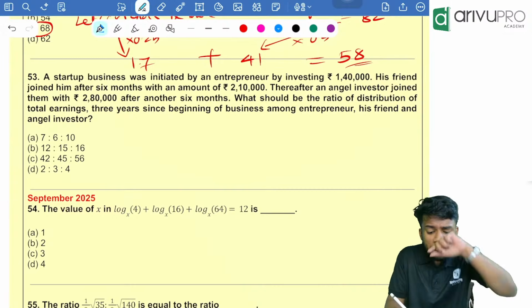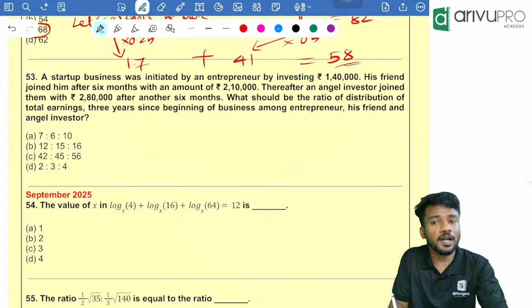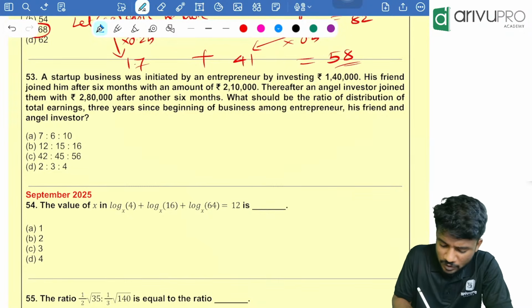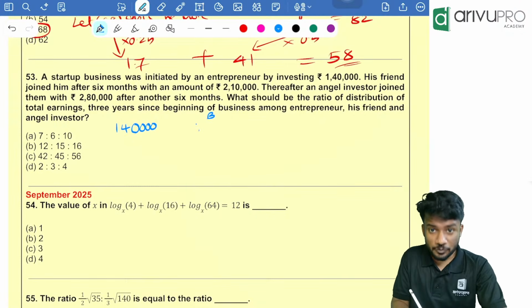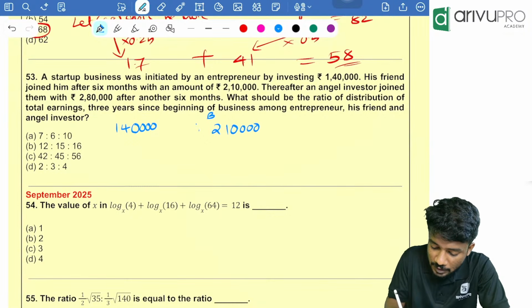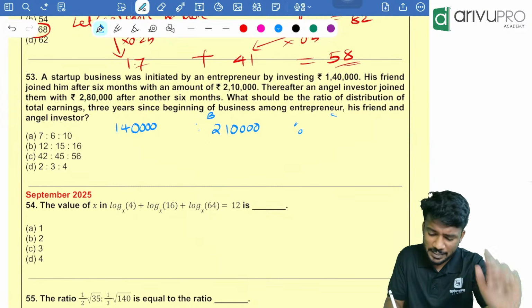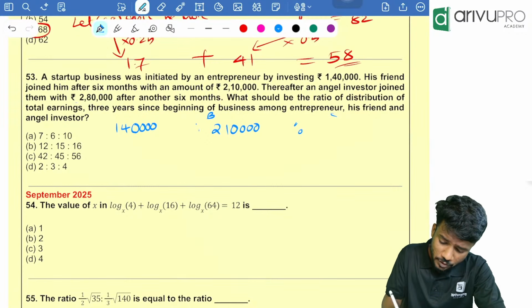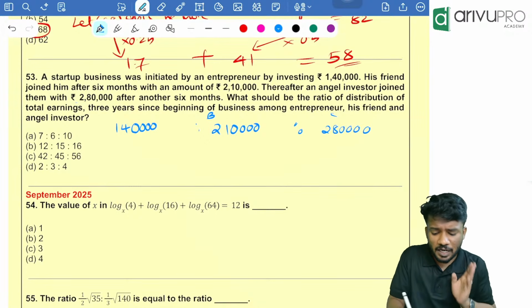Look here. A startup business was initiated by an entrepreneur by investing 1,40,000. So, first a person is there. How much did he invest? 1,40,000. Then his friend joined him. That means another person, B, joined after 6 months and he invested how much? 2,10,000. Then thereafter another angel investor, let it be C, joined with how much? 2,80,000 after another 6 months.